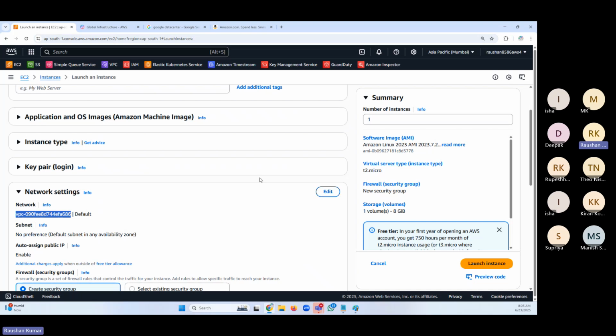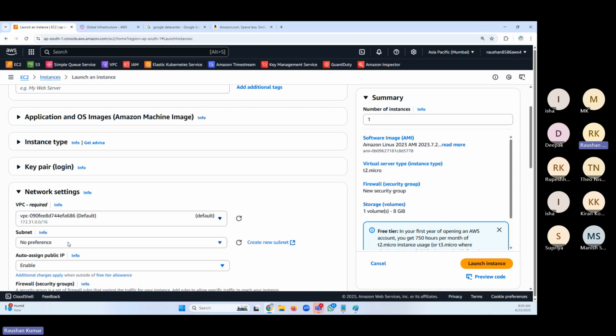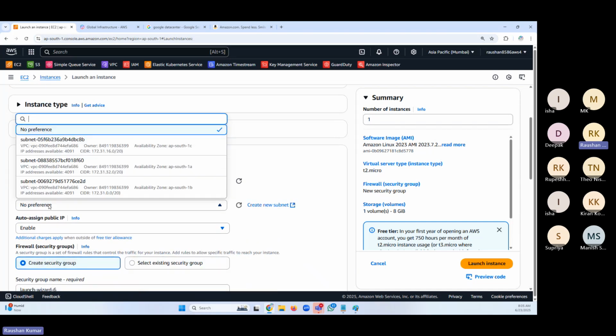If you go to edit, I'm going to edit the network settings, and you have three options. At the AZ level, we have something called subnet. Simple. At the region level we have VPC, and at the AZ level, when we break the VPC, we call it subnet. We have a subnet ID for ap-south-1a, my first AZ, ap-south-1b, my second AZ, and ap-south-1c, my third AZ.